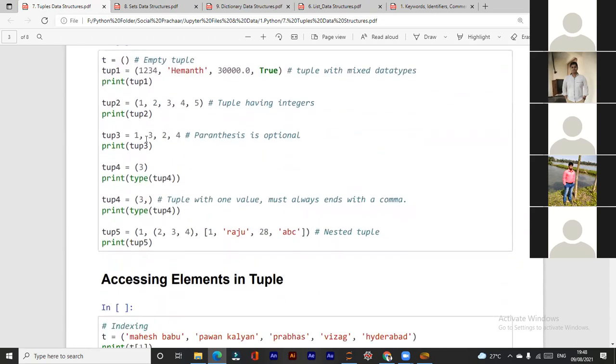Tuple creation. Here is an empty tuple. We can create an empty tuple by just writing the parentheses. And here we have written different types of data. We have written numbers, a string, and a float value. We have the Boolean values, true and false. So tuples with mixed data types, we can create that. We can create a tuple with numbers, strings, floats, and Boolean values, which are true and false. Okay.